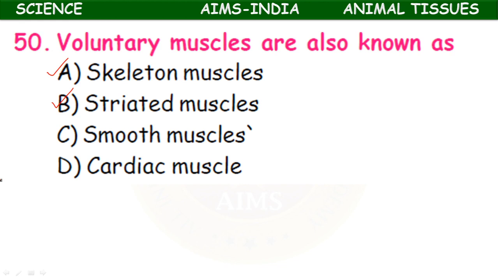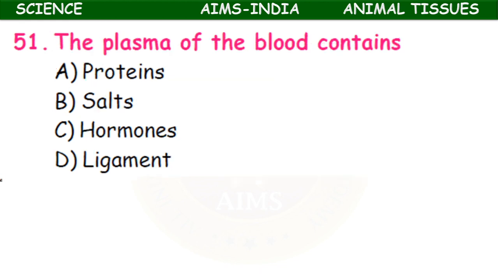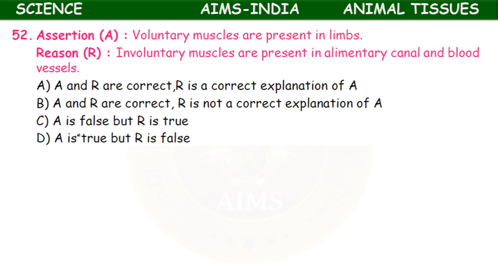Next, the plasma of the blood contains proteins, salts, hormones, ligaments. The plasma of the blood contains proteins, salts, hormones. Okay, multi-correct answer.